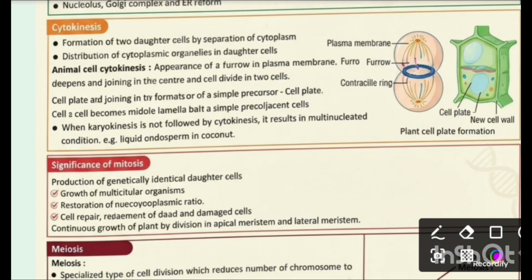Now we talk about cytokinesis. It is the formation of two daughter cells by separation of the cytoplasm. Here, there is distribution of cytoplasmic organelles in the daughter cells.